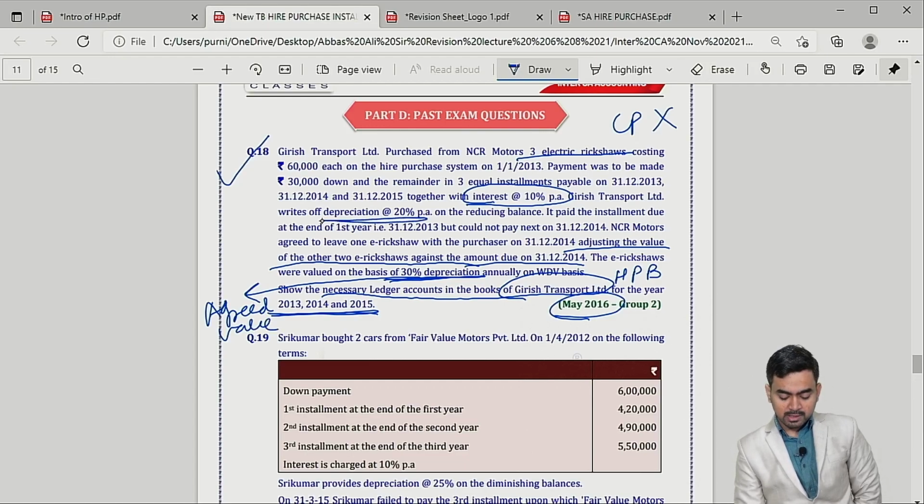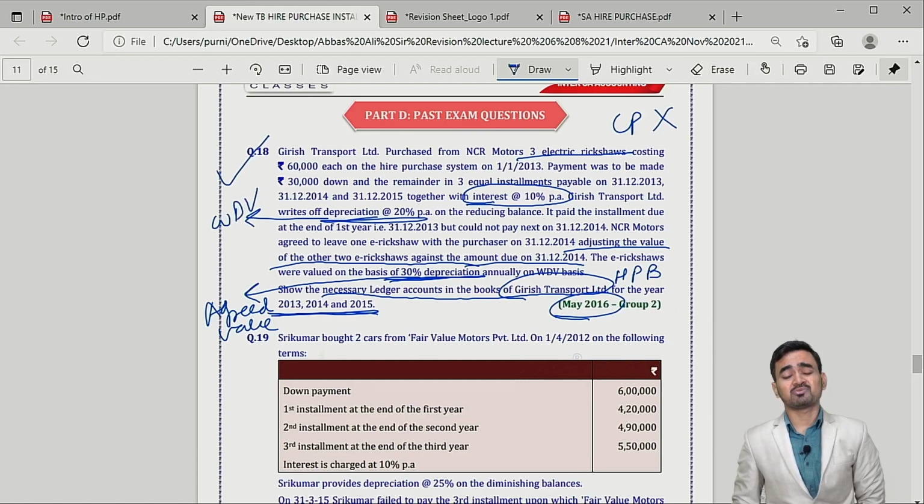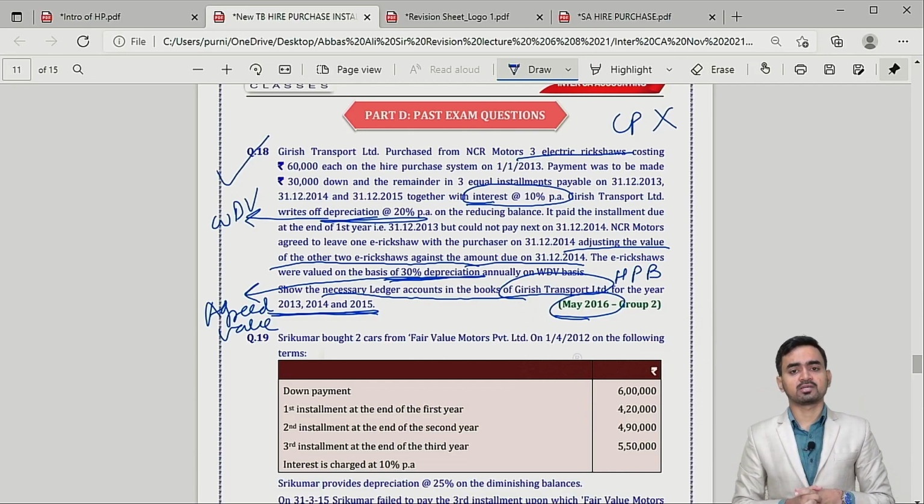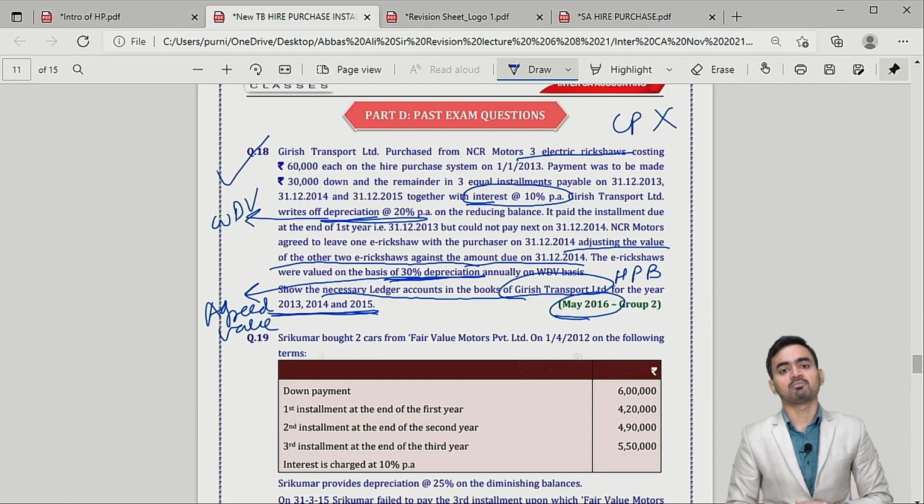And 20% depreciation will be useful for WDV calculation. So always whenever a goods repossession question comes in the exam, my dear students, find out which rate the buyer is using. The rate the buyer uses, that will be useful for WDV calculation, and the rate the vendor uses at the time of goods repossession, that will be useful for agreed value. Is it clear?